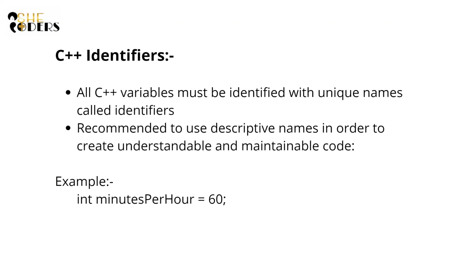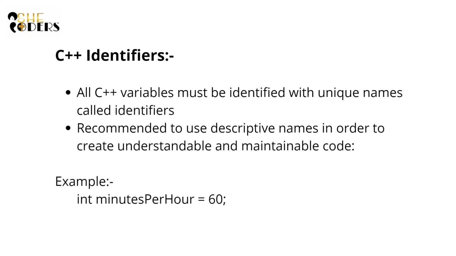By this I mean, if I want to use a variable like minutes per hour equal to 60, then 60 is a whole number, an integer, so I am creating an integer variable. Minutes per hour is the variable name, that is the identifier, and I am storing 60 as the value.